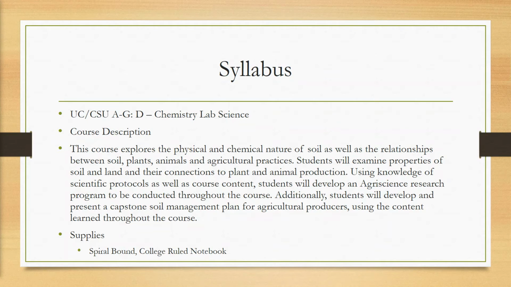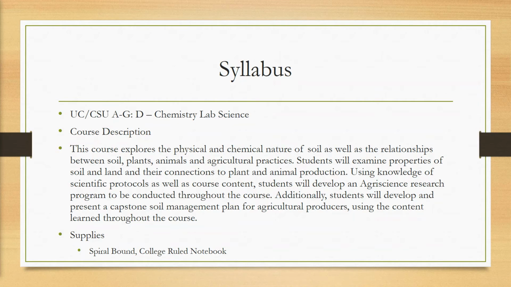The description for the class, an overview of the class, is that students are going to explore the physical and chemical nature of soil, as well as the relationships between soil, plants, animals, and agricultural practices. Students will examine properties of soil and land and their connections to plant and animal products. Using their knowledge of the scientific protocols as well as course content, students will develop an agri-science research program to be conducted throughout the course.